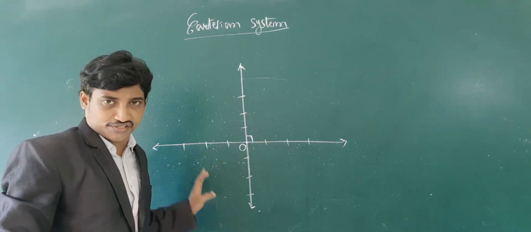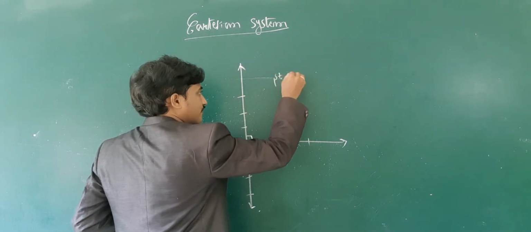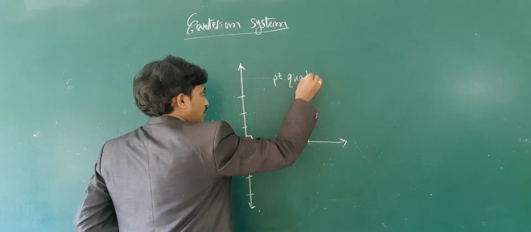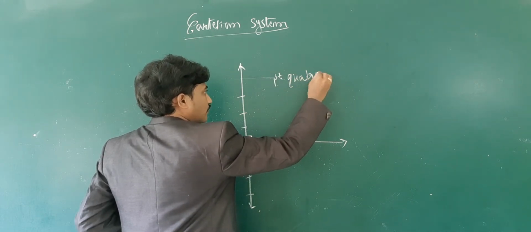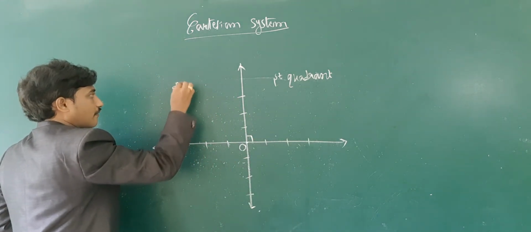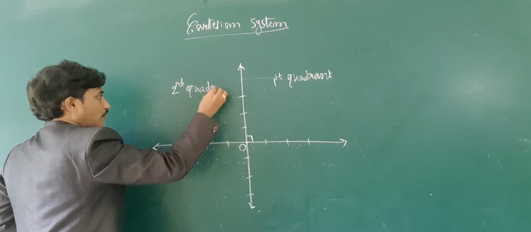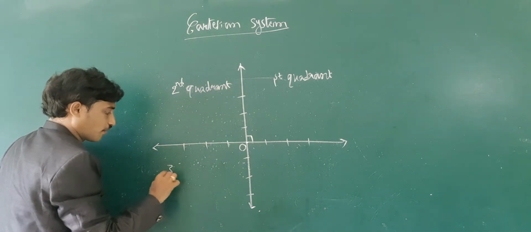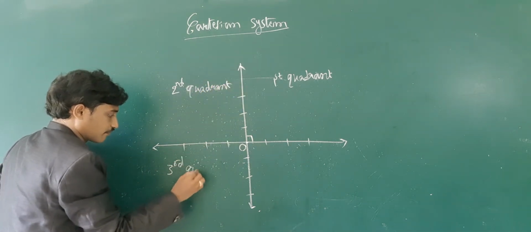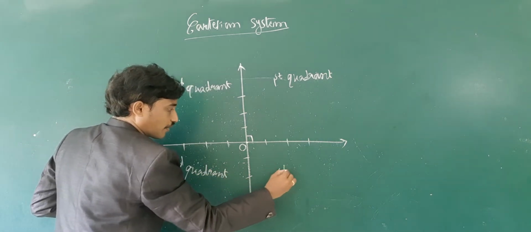These four parts are called quadrants. This is the first quadrant, the second quadrant, the third quadrant, the fourth quadrant.